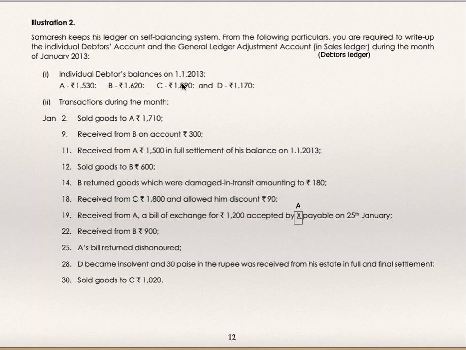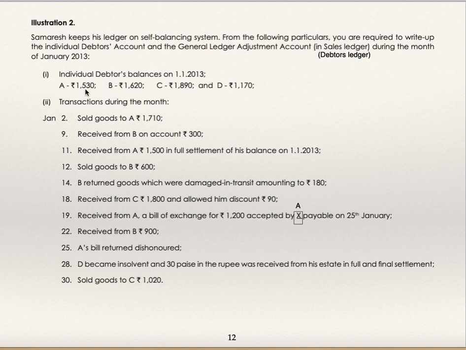Individual debtors' opening balances are given. The general ledger adjustment account in the debtors ledger is exactly the opposite of the debtors ledger adjustment account in the general ledger. The debtors ledger adjustment account is just like your normal debtors account, but the general ledger adjustment account is exactly opposite, so you have to be very careful.